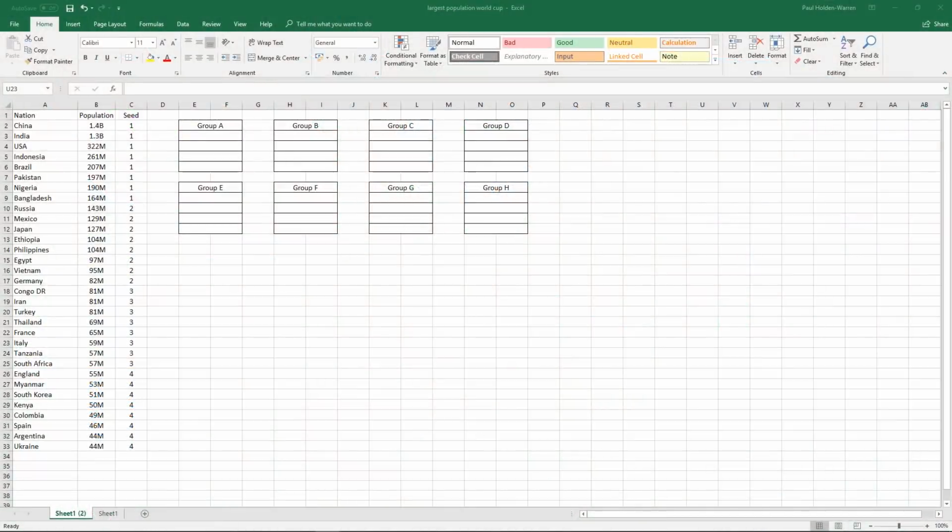So, just like my most recent World Cup experiments, I've put together a little Excel spreadsheet where we're going to do a World Cup draw to decide the 8 groups for the 2018 World Cup using the 32 most populated nations, as you can see on the left hand side there. I used Wikipedia to work out these populations, by the way.